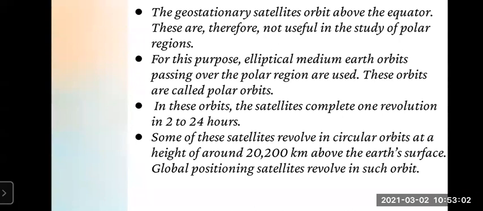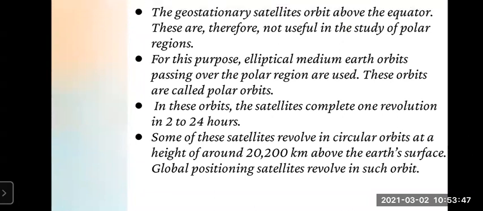Now some of these satellites revolve in circular orbit at a height of around 20,200 kilometer above the Earth's surface, right? There we have seen they revolve in the elliptical, now they revolve in the circular orbit at a height of around 20,200 kilometer above the Earth's surface, and they are called global positioning satellites, right? They revolve in such orbit. So this is about medium Earth orbit, MEO.